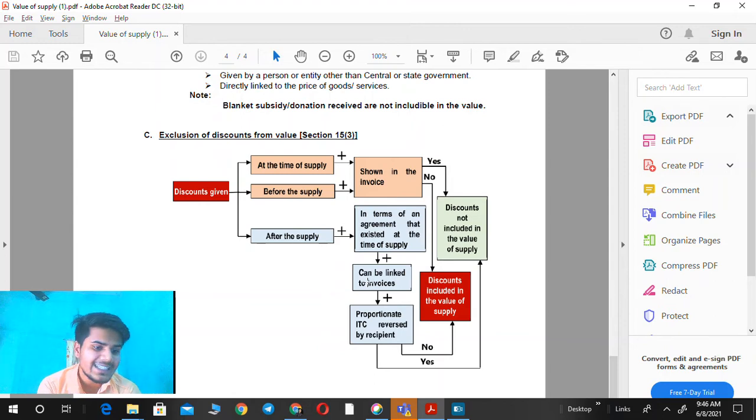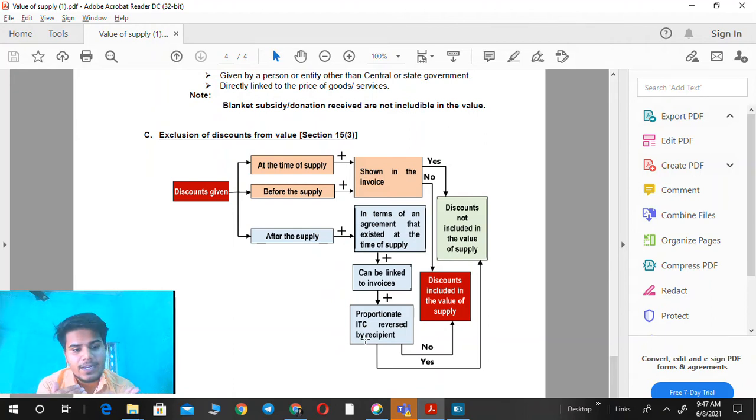So we can easily link the discount amount with the 50,000 units. And the third and last condition is proportionate ITC reversed by the recipient, because at the time of selling 50,000 units, we charged the GST amount on the whole amount of 50,000, and the recipient also claimed the ITC on the whole amount of 50,000.